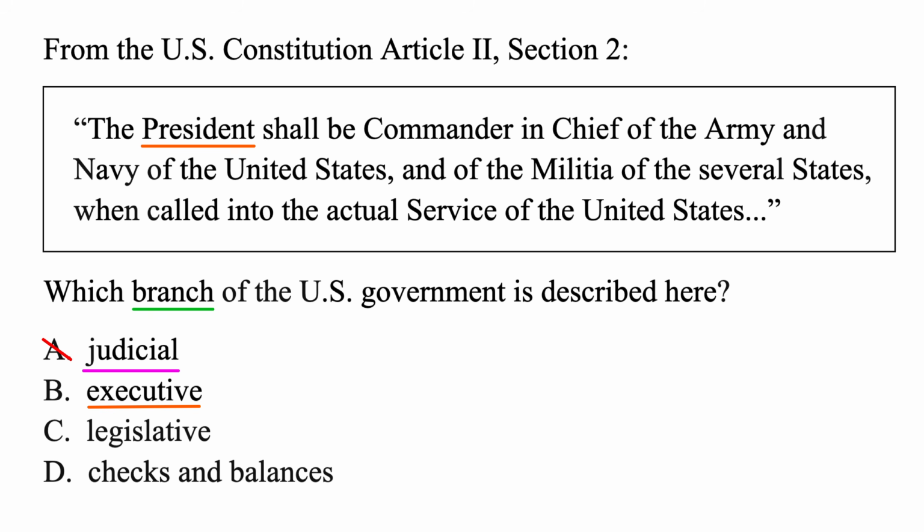But let's look at this word more closely. The executive of a company, they're basically the leader of the company, the person making all the important decisions. And that is what the president does. They're basically the leader of the government. So therefore, they are part of the executive branch. That describes what the president does. They're the leader or kind of the CEO of the company. By the way, that word even means chief executive officer.